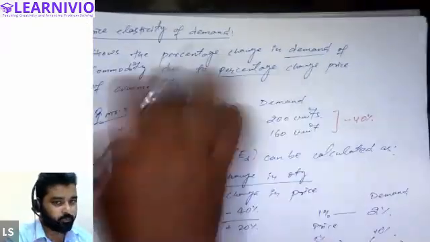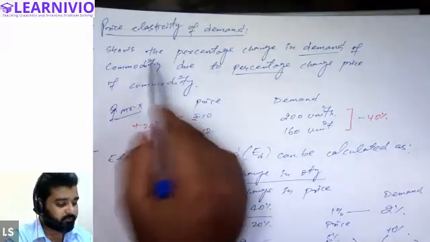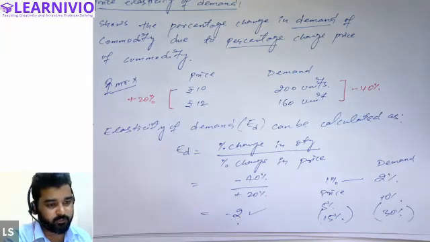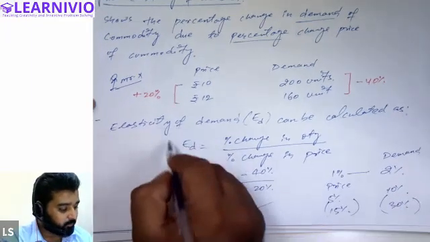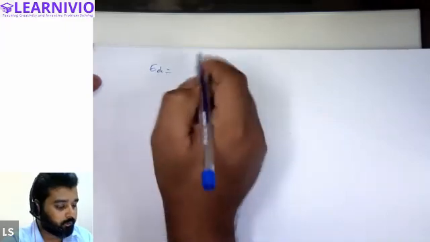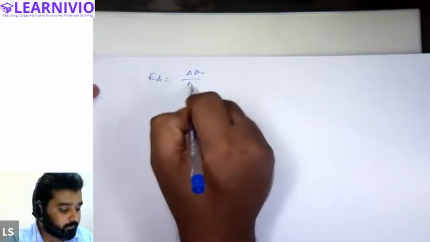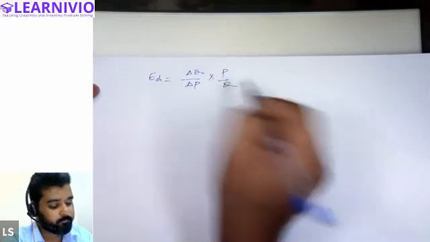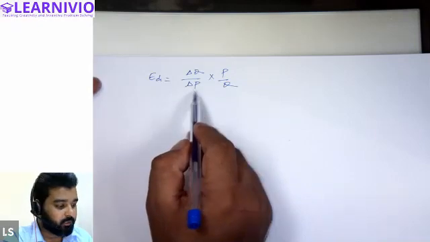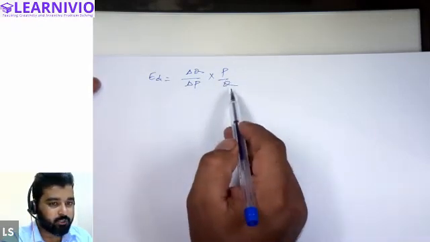I hope you must have written this down. Yes, sir. Meaning of price elasticity. Then we have this formula: percentage change in quantity upon percentage change in price. And you can also write this formula differently, please note this down. The same formula can also be written as elasticity of demand equals delta Q upon delta P into P upon Q. Delta Q basically means change in quantity, delta P basically means change in price. P here means initial price and Q means initial quantity.